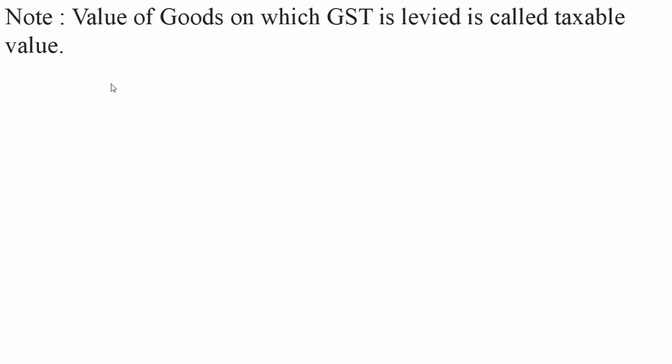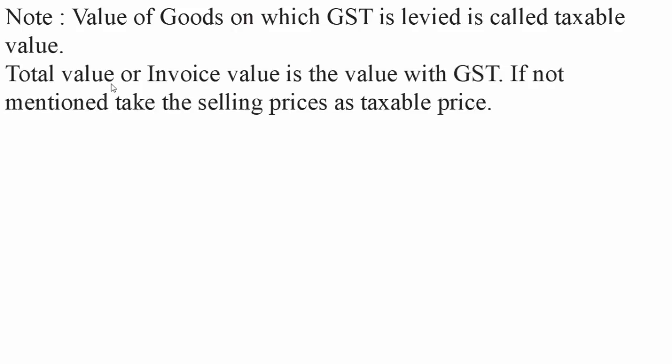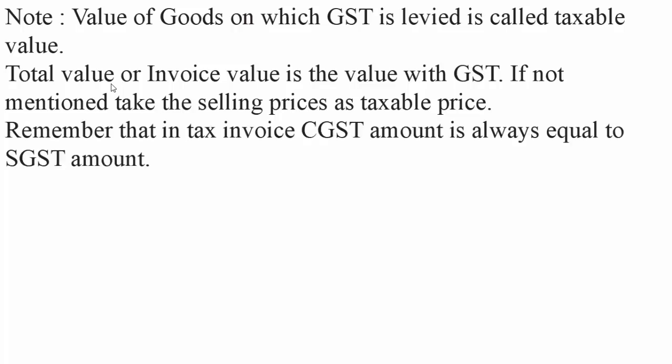Note that value of goods on which GST is levied is called taxable value. GST is not charged on printed value. It is a charge on taxable value. Total value or invoice value is the value with GST. If not mentioned, take the selling price as the taxable price. Remember that in a tax invoice, CGST amount is always equal to SGST amount.